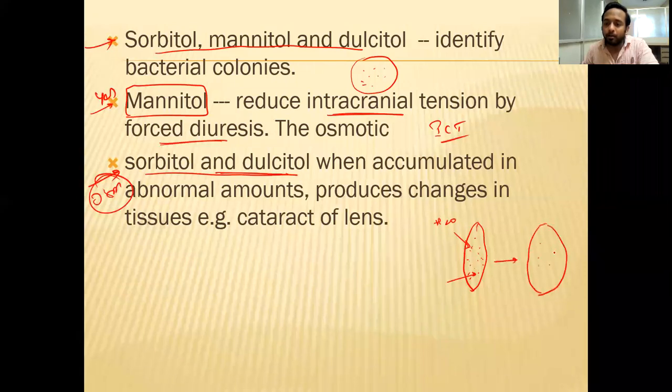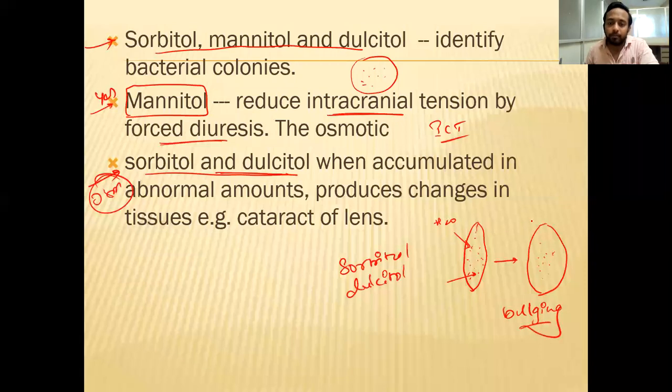Because of the water being attracted into the lens, due to the increased concentration of sorbitol or dulcitol, it causes water retention in the lens and bulging of the lens or distortion of the structure. What is the function of the lens? It is transparent. It allows the rays of light to travel.